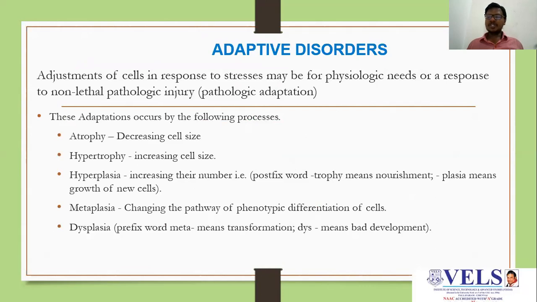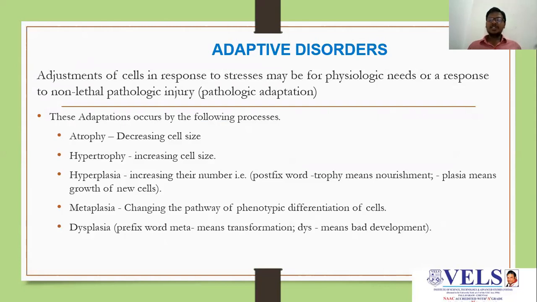Now we are going to discuss only adaptive disorders, that is, adaptations which are made by the cell in cell injury or stress. The adjustments of the cells in response to stresses may be for physiological needs or a pathologic adaptation. The adaptations occur by the following processes.